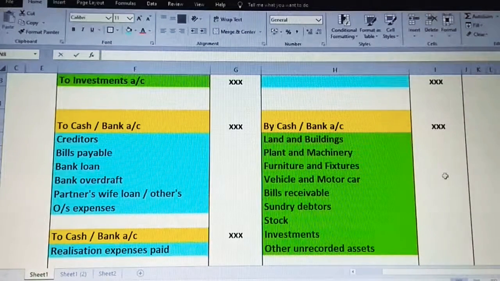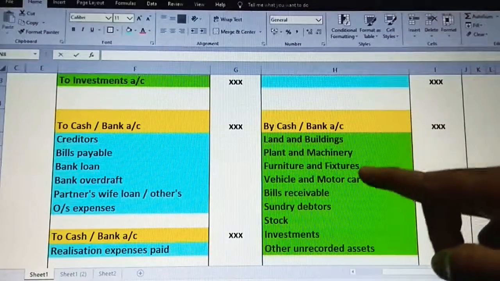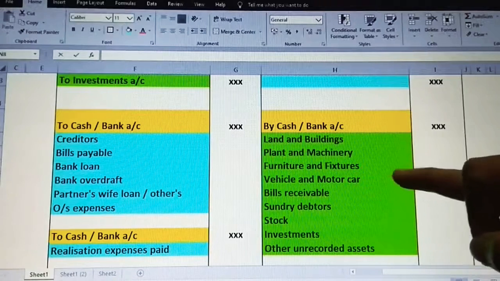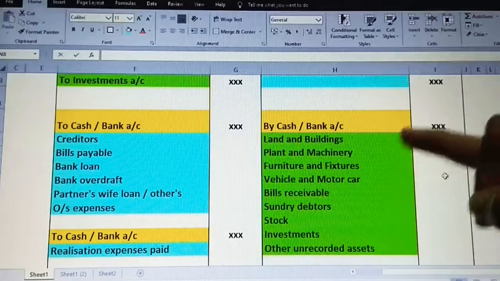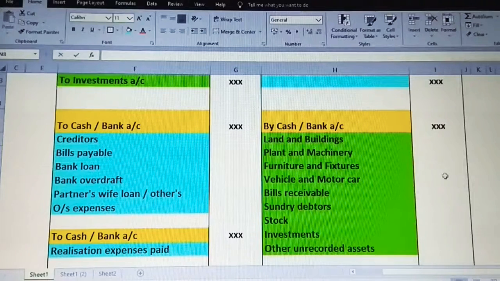So it will be always in the form of cash or bank. Clear? Now just observe. Similarly, land and building, plant and machinery, furniture and fixture, vehicle, motor car, bills receivable, sundry debtors, stock, investments and other unrecorded assets. In adjustment only they will provide unrecorded assets, which means we would have found that at the time of closing up the company, we might have forgotten some assets to be recorded in accounts. That might be found and that will be included for realization, that you should write.